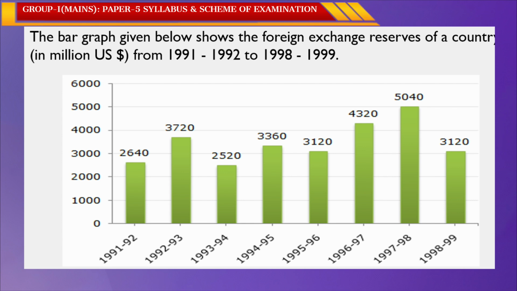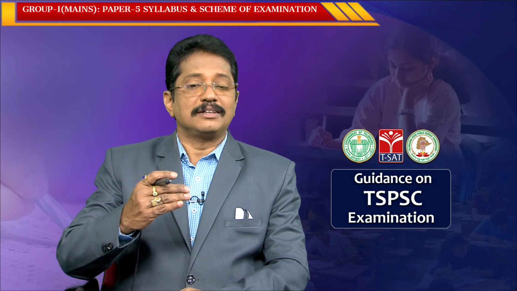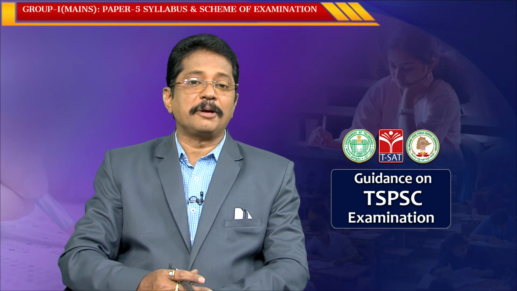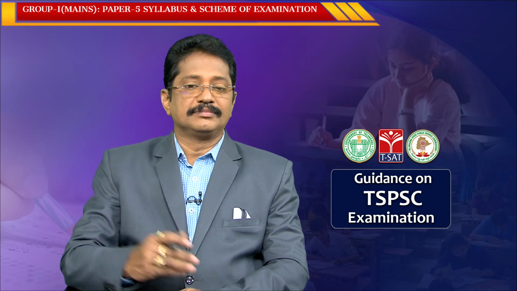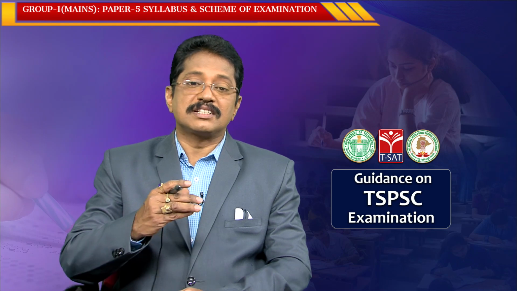Here a bar graph is given below showing the foreign exchange reserves of a country in million US dollars from 1991-92 to 1998-99. This information is given in the form of a bar graph. As you know, in a bar graph the length of the rectangle gives the frequency and the width of the rectangle gives the class interval size. Is it clear? This is the most important.